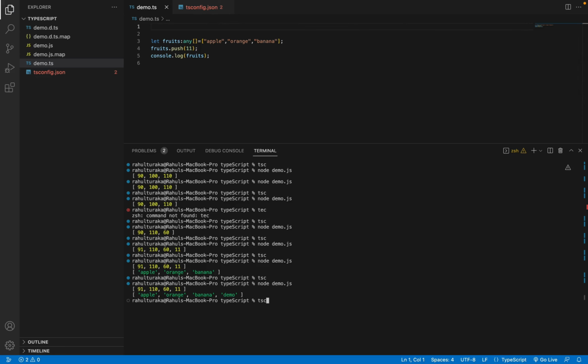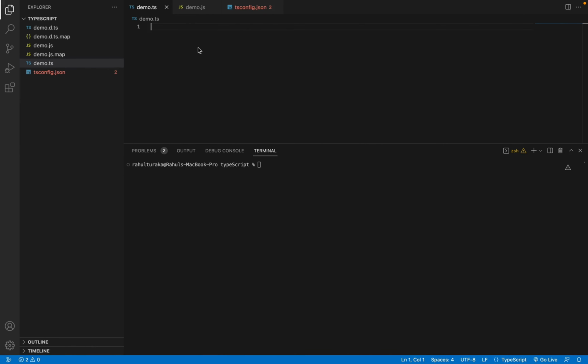We'll use tsc and use node demo.js. As you can observe in the output, we have added a number into a collection of strings. So this type any means we can add any type of value. It can be a string, or a number, or a boolean value. We can add any type. That is the main use of this type any. So yeah, this is all about the arrays.